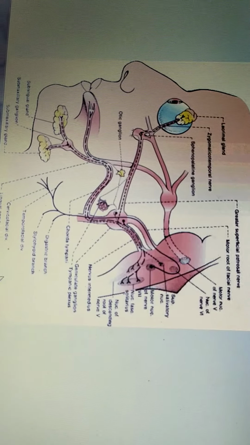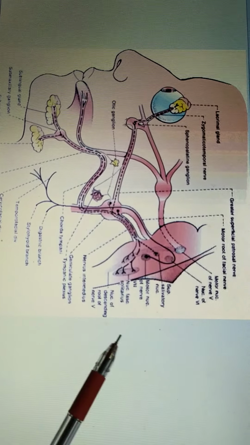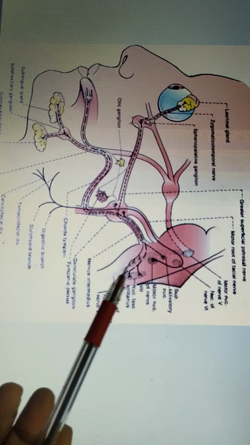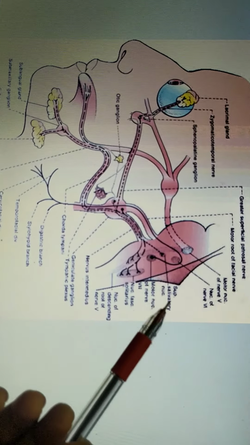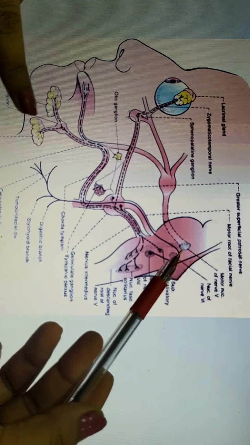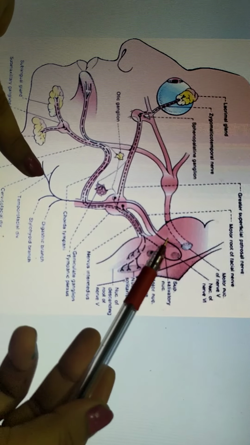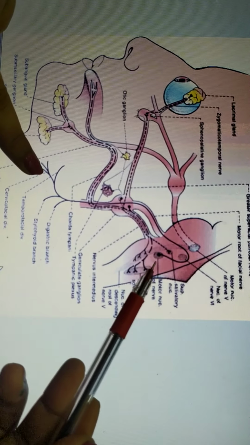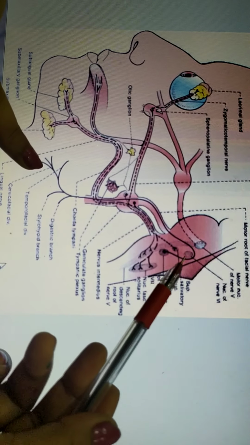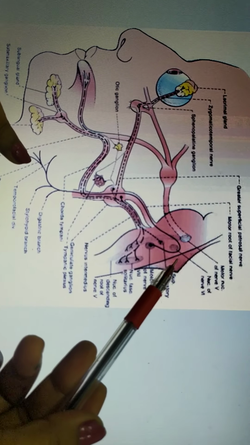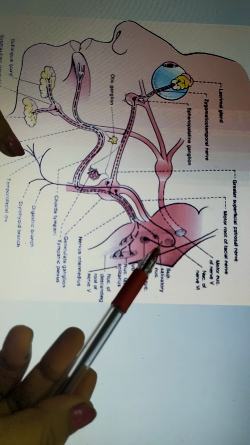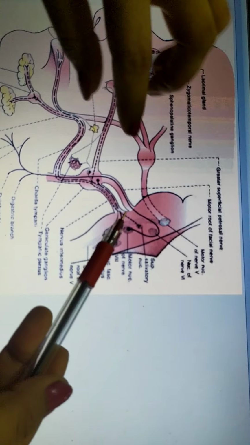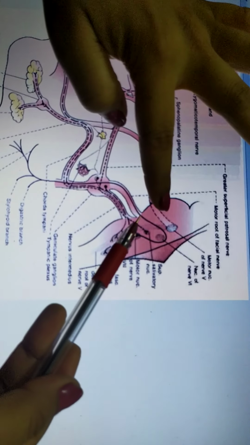Okay, now I will show the course of facial nerve in picture. This is pons, this is medulla, here this is motor nucleus of the facial nerve. From here it moves backward toward the fourth ventricle, then it takes a turn around the sixth cranial nerve, then it moves forward and exits at pontomedullary junction.